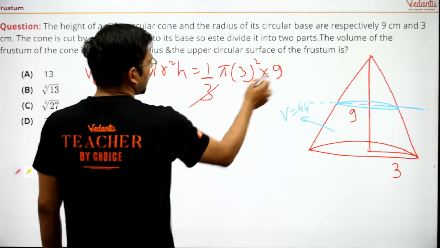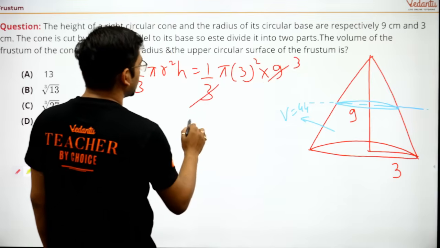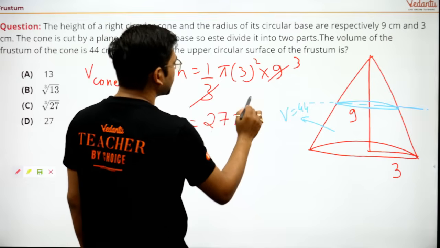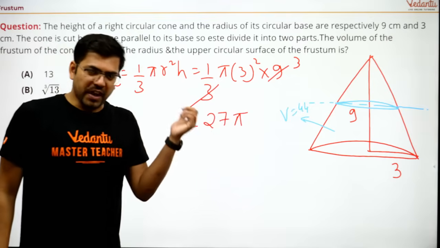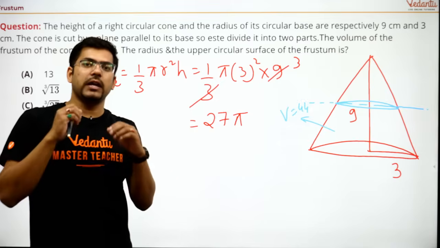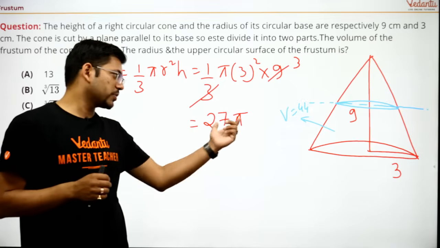So if I cut it like this, 3 times 3 square 9, 9 times 3 is 27. It comes as 27 pi. See, the way with which I am doing the calculation, I would suggest that you should also try to do the calculation in the same way.